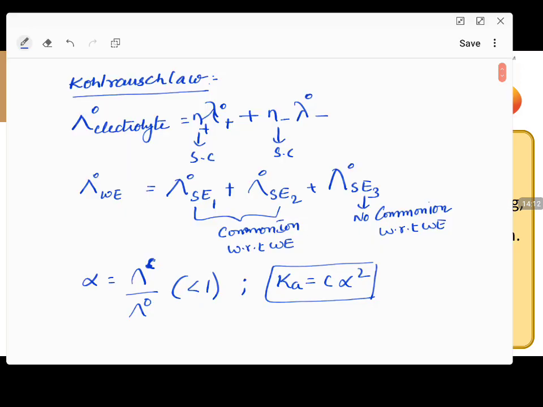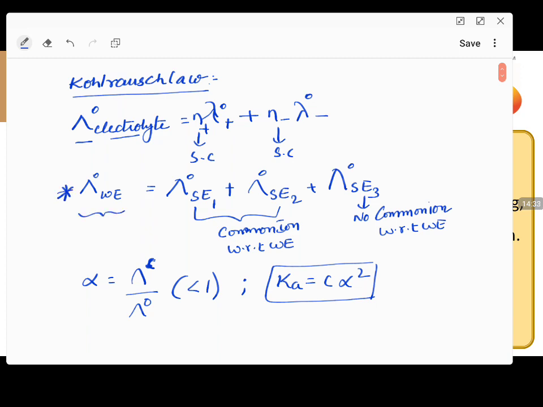Before leaving electrochemistry, we need one more very important concept, that is Kohlrausch law. Kohlrausch law: the equivalent conductance or molar conductance of an electrolyte at infinite dilution is the sum of the ionic conductances of cations and anions at infinite dilution. Its application is very important in the numerical approach in the examination.